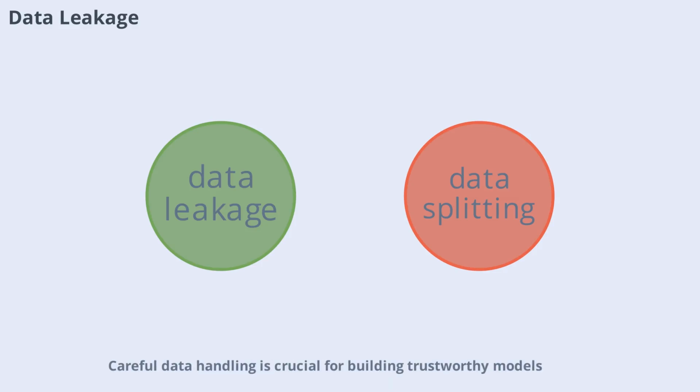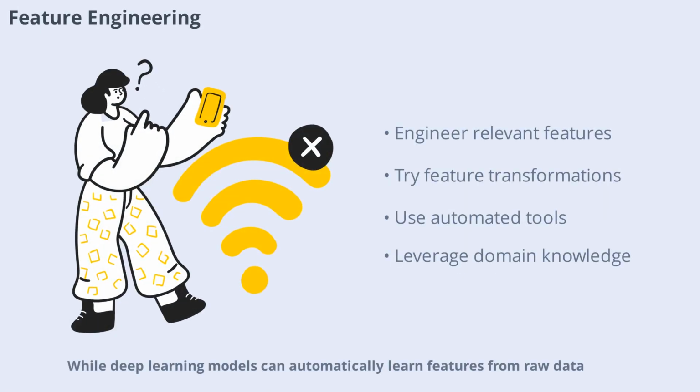Careful data handling is crucial for building trustworthy models. While deep learning models can automatically learn features from raw data, thoughtful feature engineering can still make a big difference. Selecting relevant features, creating new ones, or transforming existing ones can improve model performance and training speed. Automated feature engineering tools can help, but domain knowledge remains invaluable. Experiment with different feature sets and transformations to see what works best for your problem.